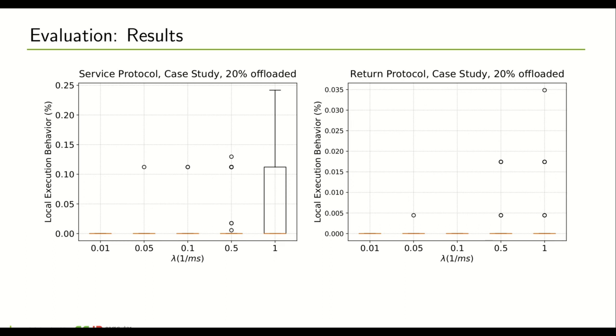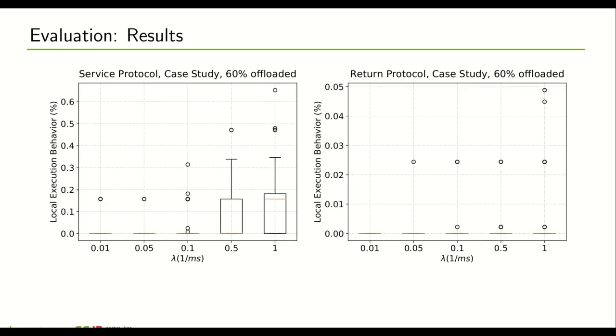So the higher the probability of an unsuccessful offloading operation is, the more time is spent exhibiting local execution behavior, where the percentage of time is in general lower for the return protocol. If we compare this to the case in which 60% of a task is offloaded, we can clearly see that an increase under both protocols is achieved, which means that the time the system exhibits local execution behavior is also strongly dependent on how much workload is actually offloaded.